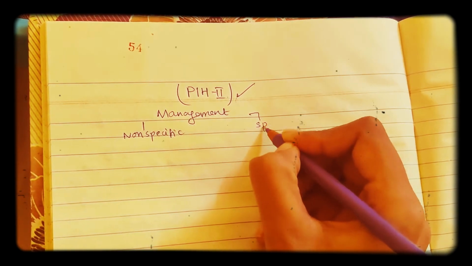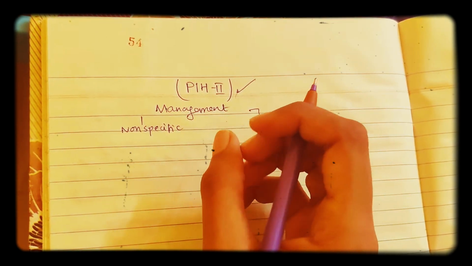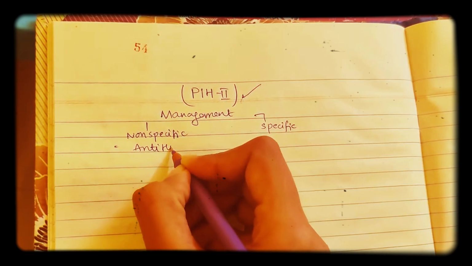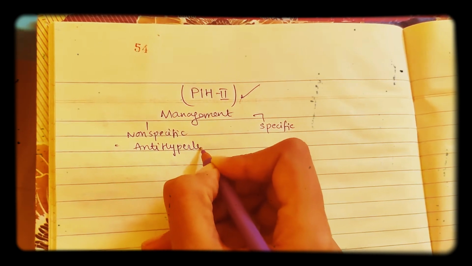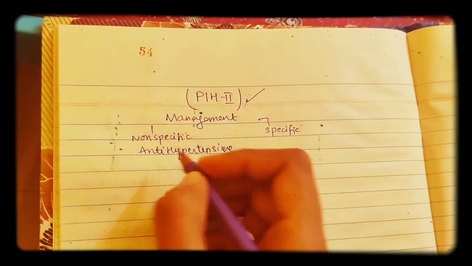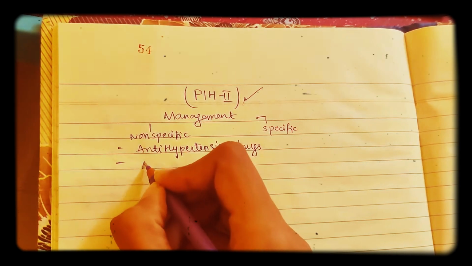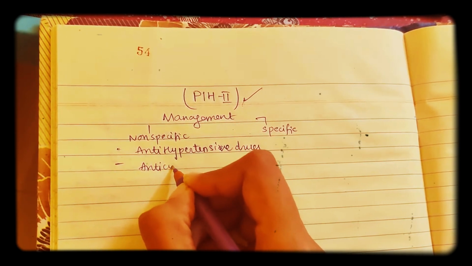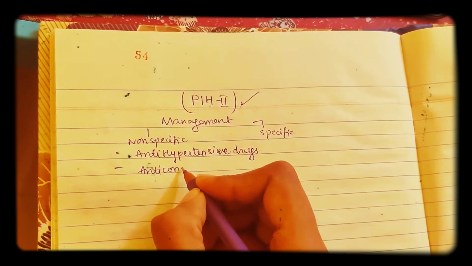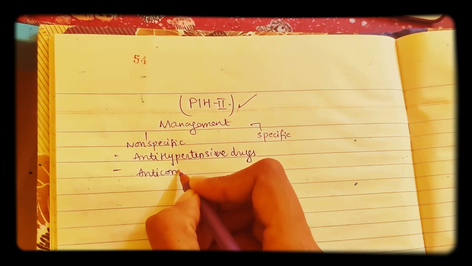In the name itself you can see, non-specific means we are not specific about this pregnancy induced hypertension. So here we are going to give antihypertensive drugs. Why are we giving antihypertensive drugs? Because there is hypertension in the patient. The other drugs we give here are anticonvulsant drugs. Anticonvulsants are given because the most serious form of PIH is preeclampsia, and preeclampsia can lead to HELLP syndrome and also eclampsia.